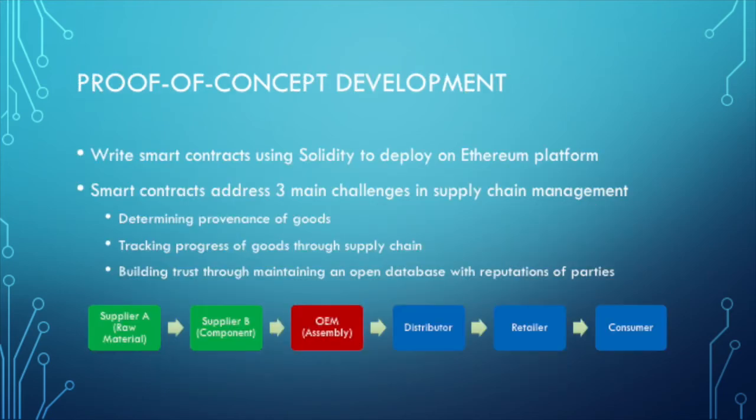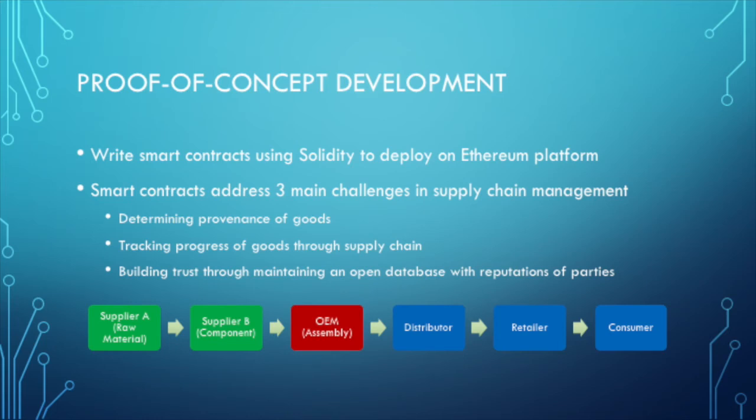Clearly, smart contracts have the potential to bring many benefits to supply chain management, and I am proposing a concept to test this. To develop the proof of concept, I used Solidity to write the smart contracts. Solidity is an object-oriented programming language that is widely used for writing smart contracts. Its syntax is similar to that of JavaScript, and it is designed to target the Ethereum virtual machine.